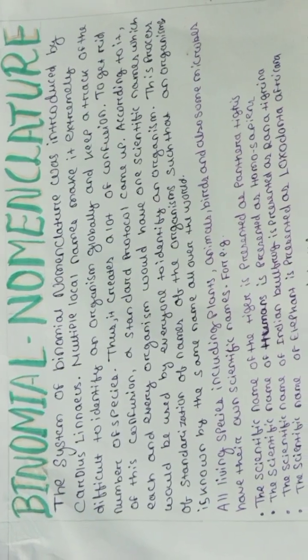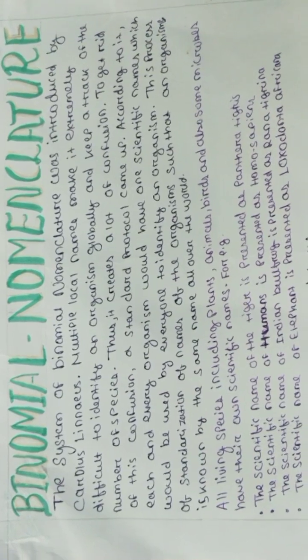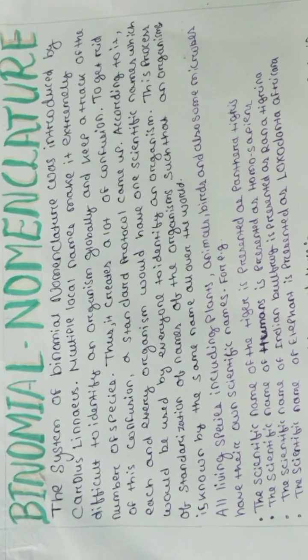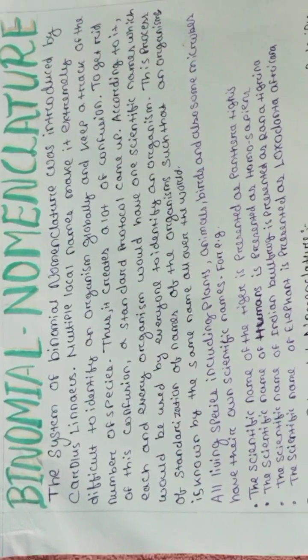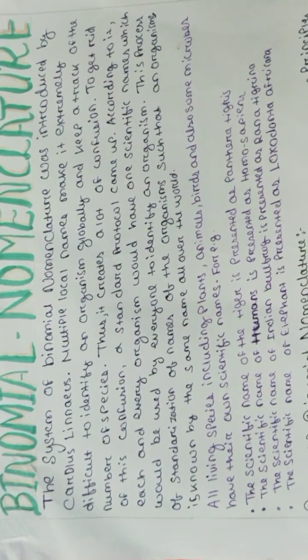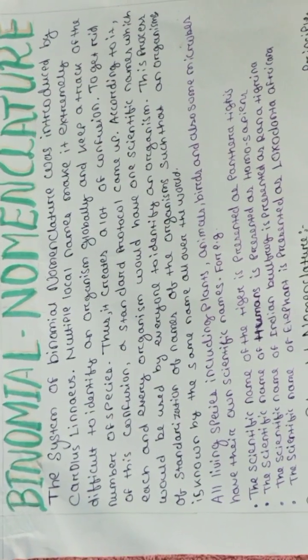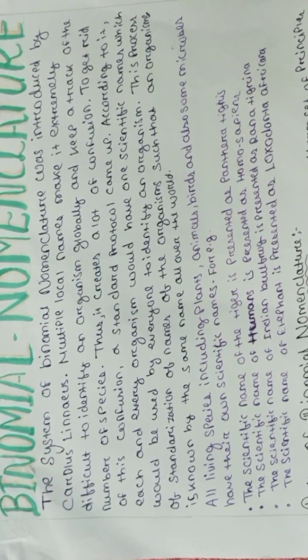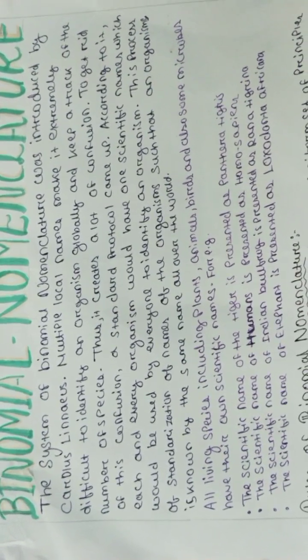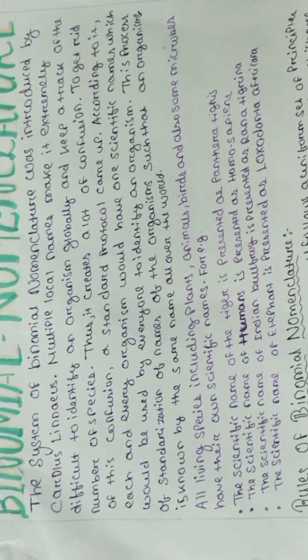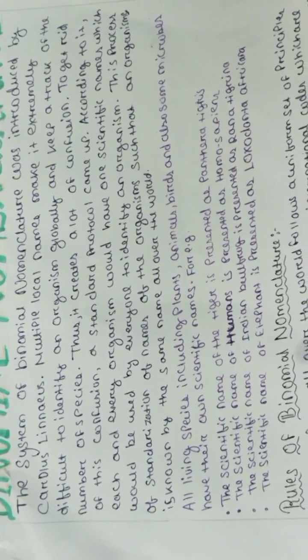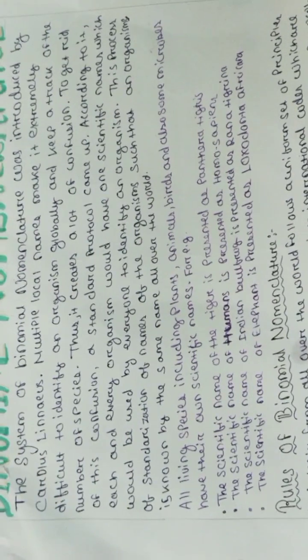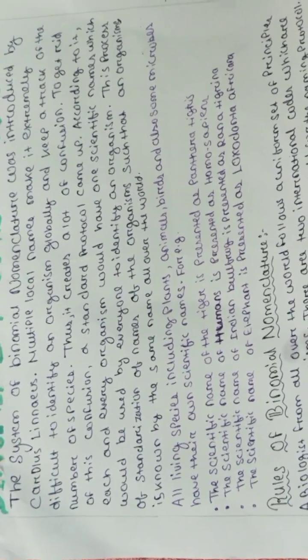Binomial nomenclature. Nomenclature means naming. Binomial is so called as it has two names. The first word consists of the genus and the second consists of the species. This system of binomial nomenclature was introduced by Carolus Linnaeus. As there are many local names, it is extremely difficult to identify an organism through local names, which vary from one place to another.